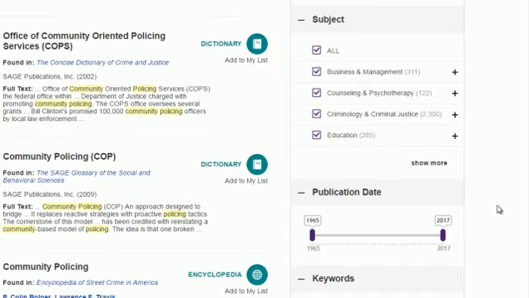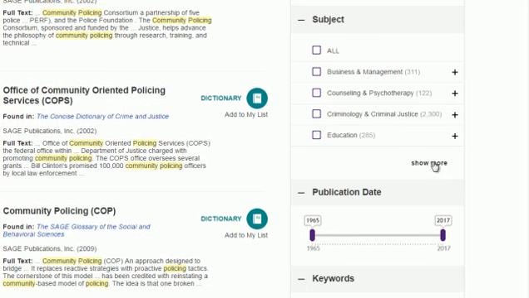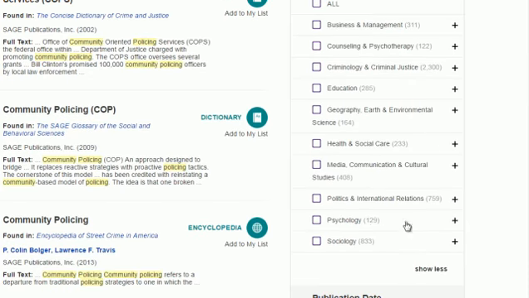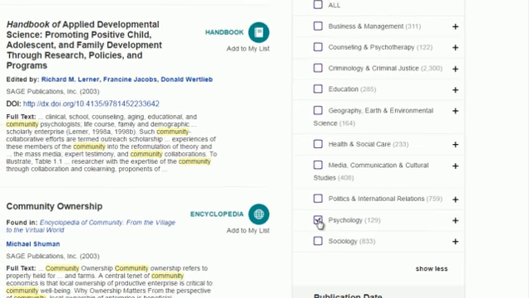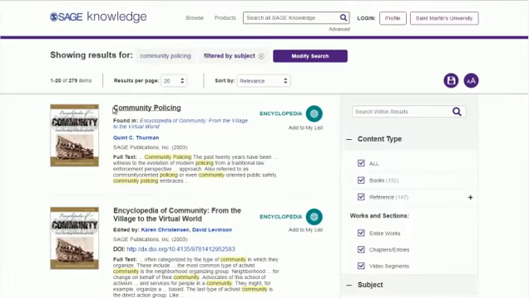The subject filter for this database is a bit different from others though. Instead of giving us all of the subject terms like we might find in Saint Search or ProQuest Central, SAGE Knowledge organizes subjects by academic disciplines. So if we were interested in psychological aspects of community policing, we would have to deselect all of the subjects, click Show More, come down to Psychology, click it, and it will re-execute the search. So we're now down to 279 hits.